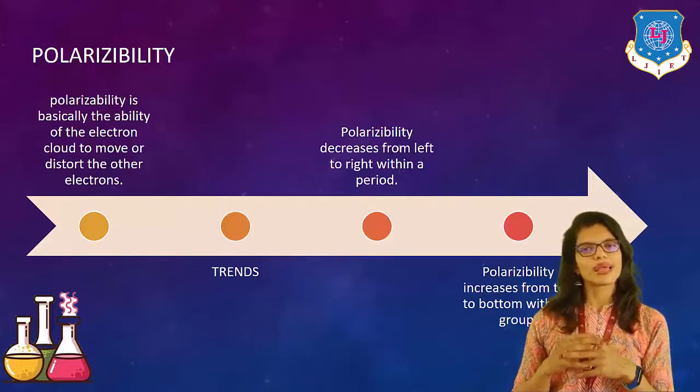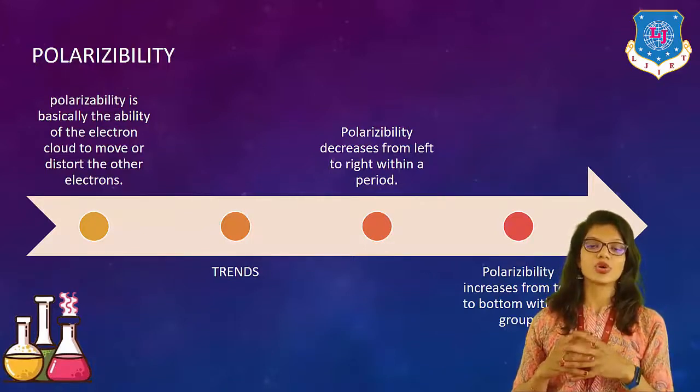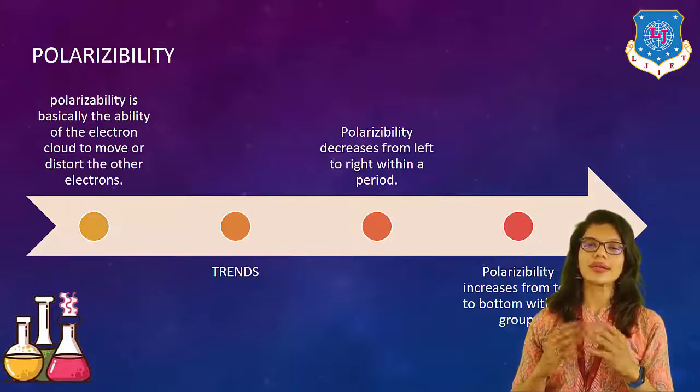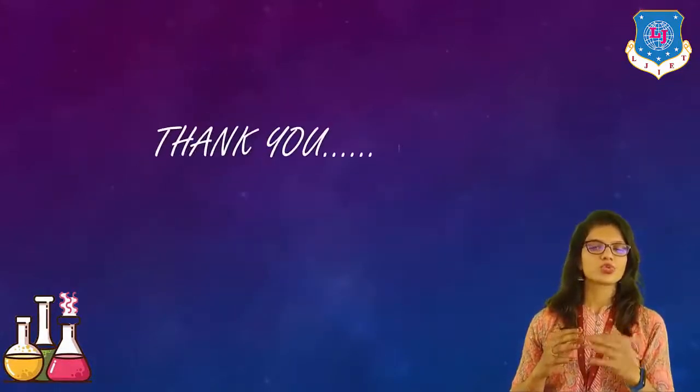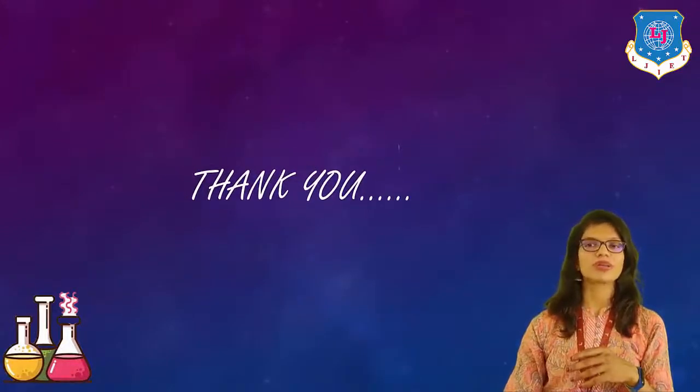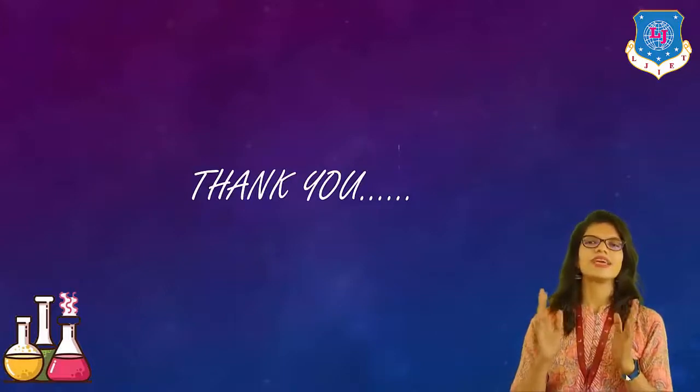Next is polarizability. Polarizability is basically the ability of the electron cloud to move or distort other electrons, right? Generally, from left to right it decreases and from top to bottom it increases. Next we will see in our next session.